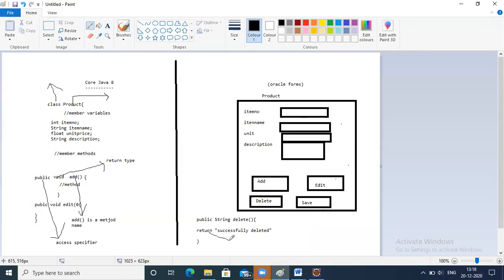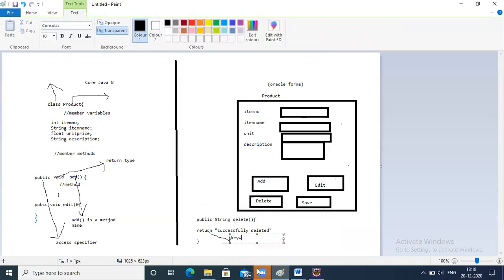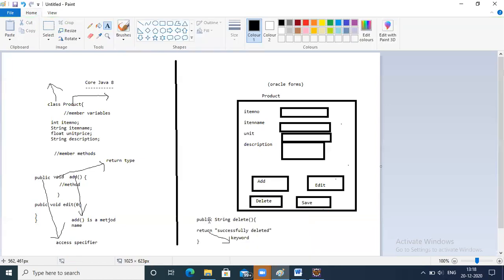This is a keyword. So this is a return type, string: public string delete. All these are the method names. Add is a method name. Public is the access specifier, void is a return type, returns nothing.